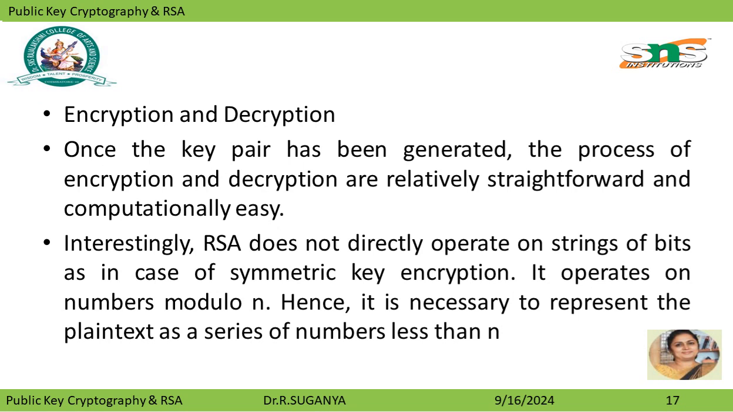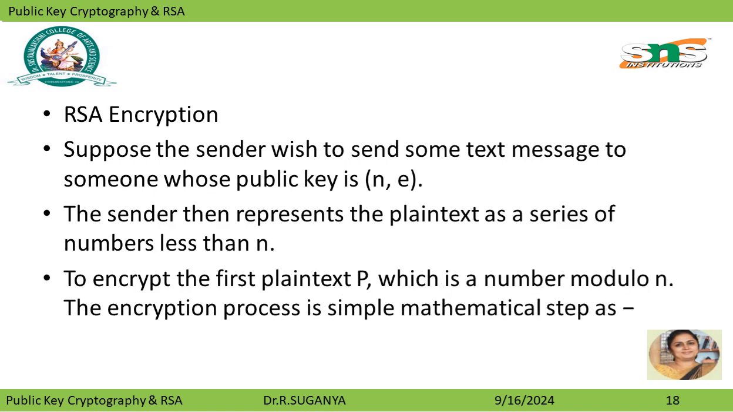Once a key pair has been generated, the processes of encryption and decryption are relatively straightforward and computationally easy. Interestingly, RSA does not directly operate on strings of bits as in the case of symmetric key encryption. It operates on numbers modulo n, hence it is necessary to represent the plain text as a series of numbers less than n.